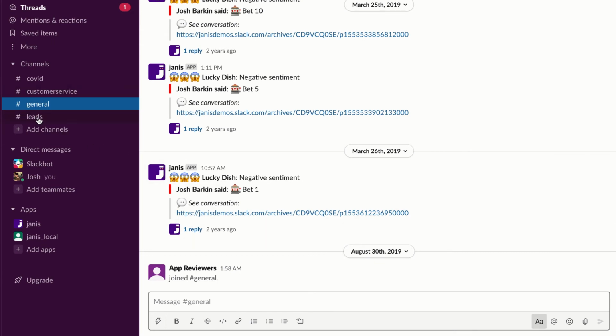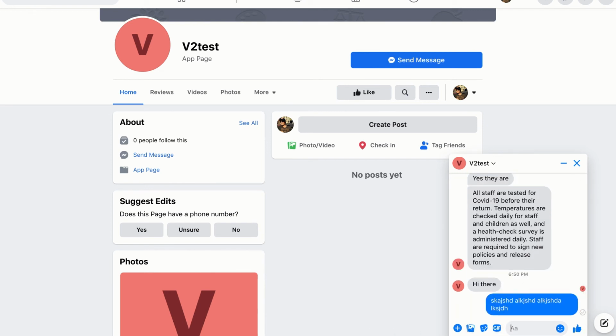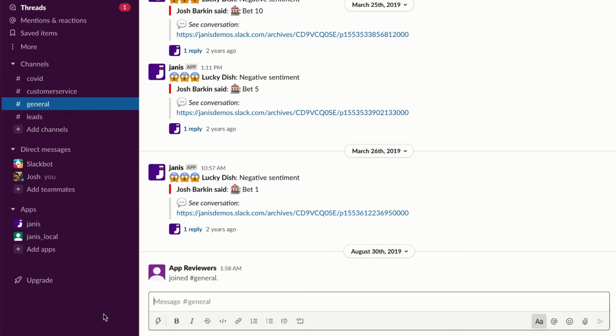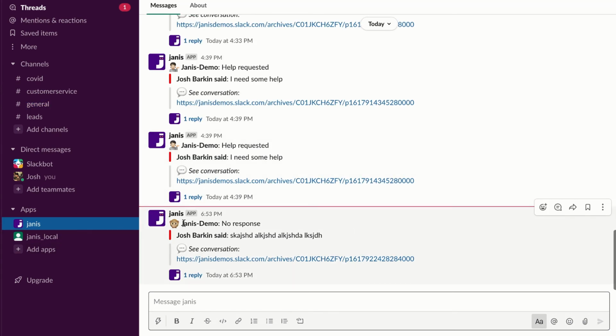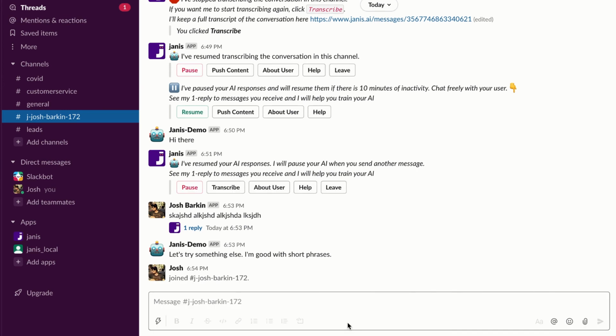So I can go back to my conversation on Facebook here, and I can send some message, like anything, and it's going to trigger an alert again in Slack. And you can see it sends a direct message every time the bot doesn't respond. And if I click that link, you can see how it opens the channel again. Janis knows it's the same user because I have that user data from Facebook, and I can join the channel.